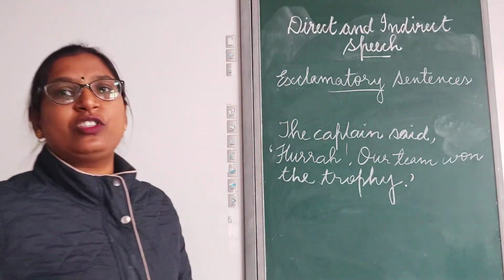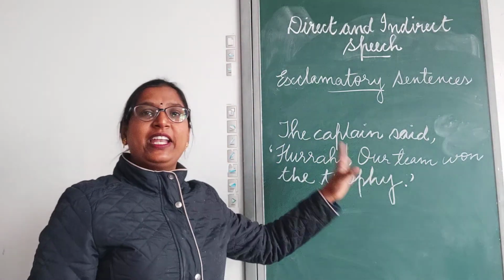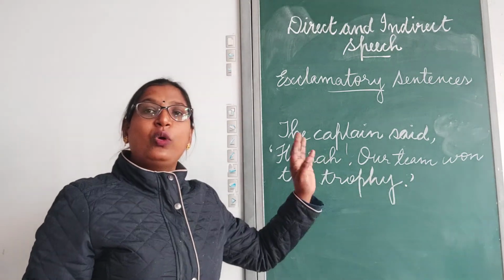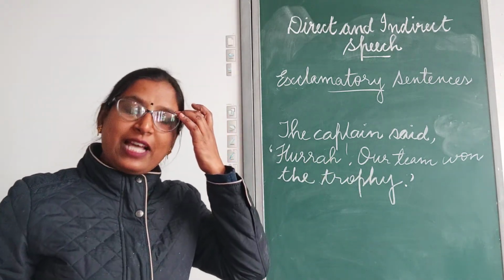Now, this is an exclamatory sentence expressing joy and happiness. So, when we change from direct to indirect speech,